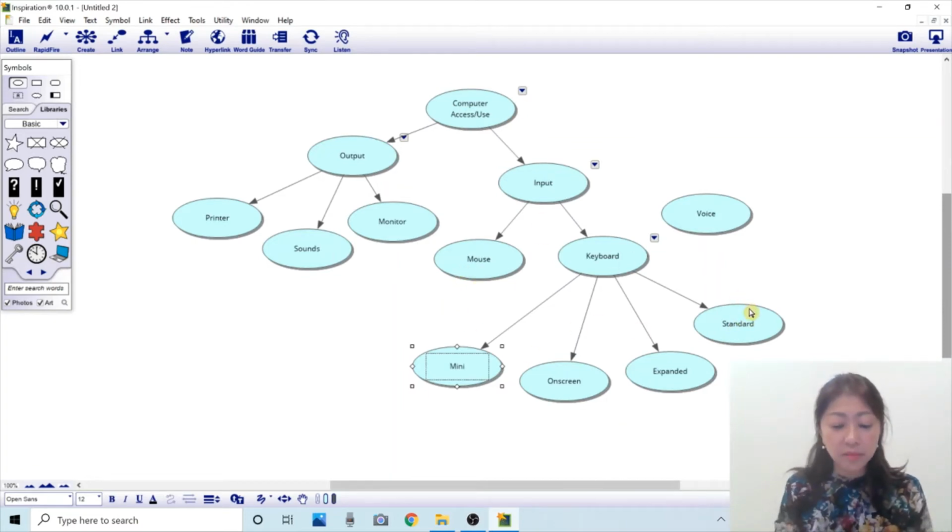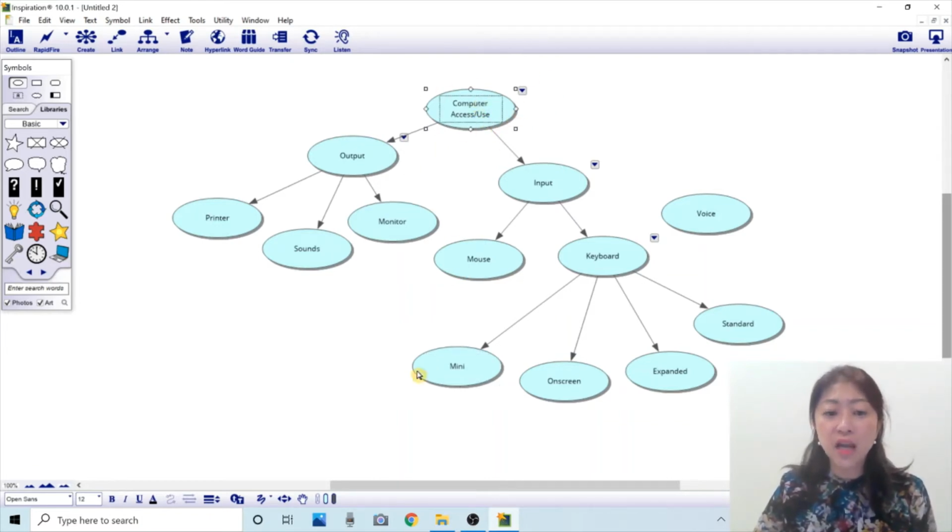Then I can change the color of any of these bubbles to organize or see more clearly. Let's say I want to make the main topic green, a color that's different from the other subtopics or ideas. I can click the main topic, and if you look at the bottom of the screen, there is a fill color icon.